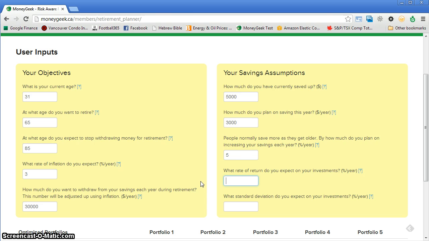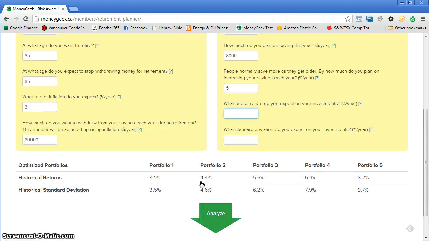You can take a look at the historical numbers for the various portfolios we have, and you can see these numbers here. Here I'm going to assume that I'm comfortable and I've invested in portfolio 4. So let's say that I expect the future to look like the past. So I'm going to go with 7.